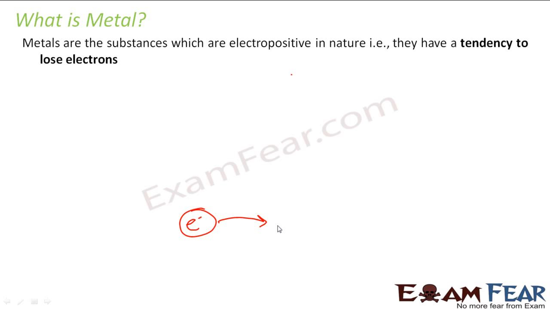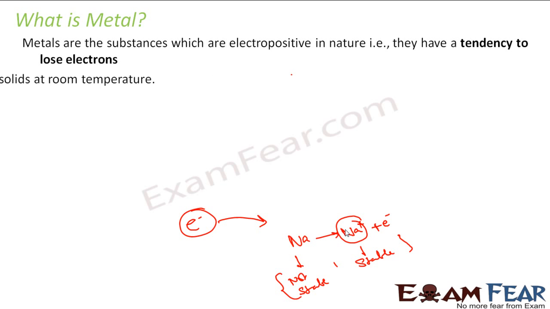We'll study all these things in the next two chapters, where we'll explain the structure of the atom of the elements, how it is stable, and what its properties are. For now, understand that any element which has a tendency to lose electrons, for example sodium, which loses one electron and becomes Na+, because this is more stable and the atom is not. We'll explain why it is more stable in the next two chapters. So any element which has a tendency to lose electrons to become more stable is called a metal.